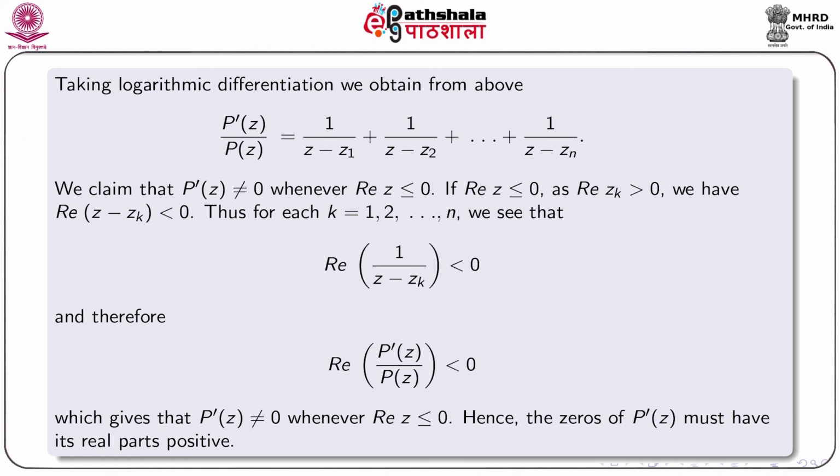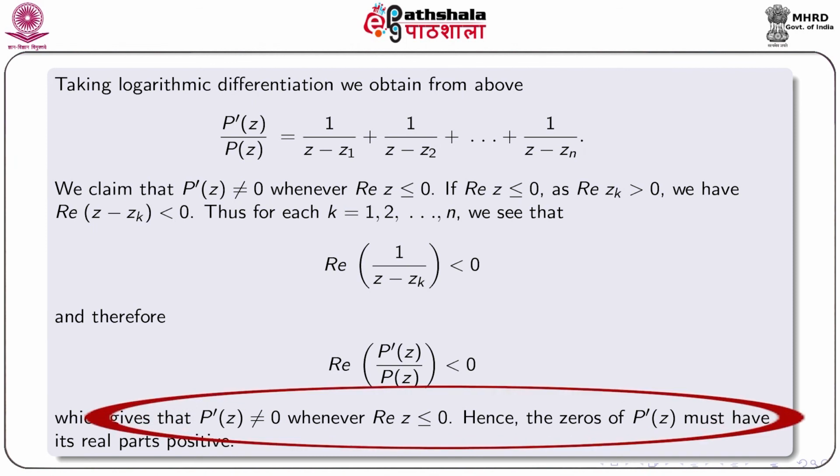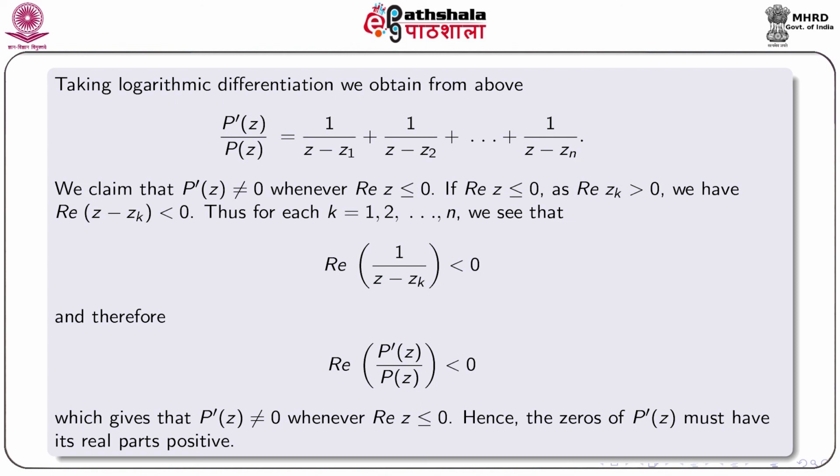Thus, for each k equal to 1 to n, real part of 1 by z minus z_k is less than 0, and therefore real part of p dash z by p(z) is less than 0, which gives that p dash z is not equal to 0 whenever real part of z is less or equal to 0. Hence, the zeros of p dash z must have positive real part.